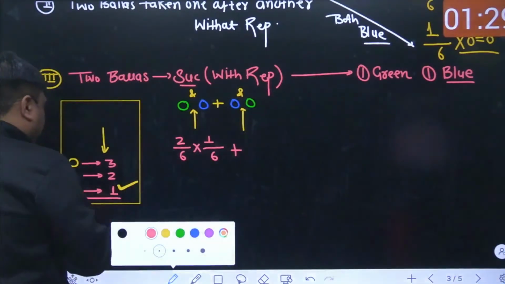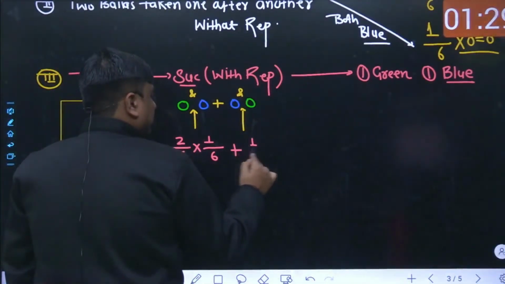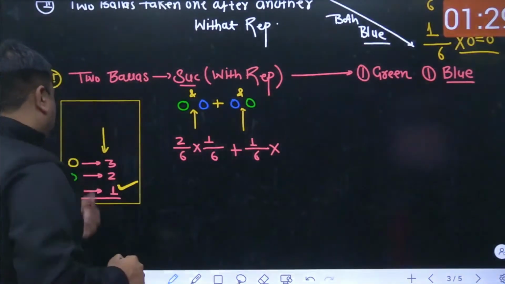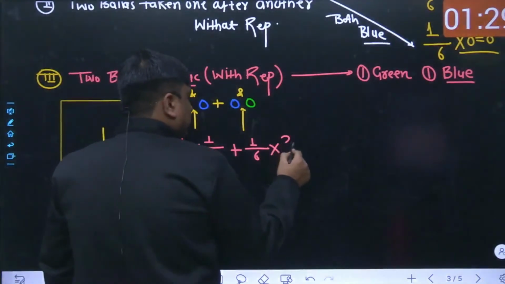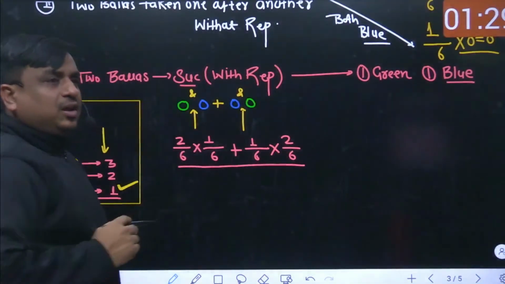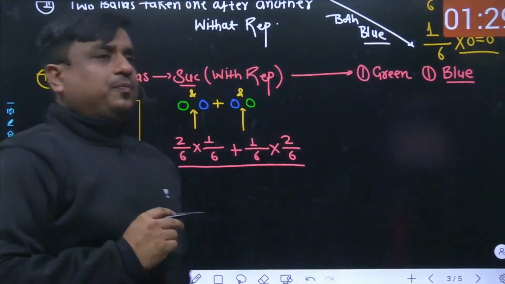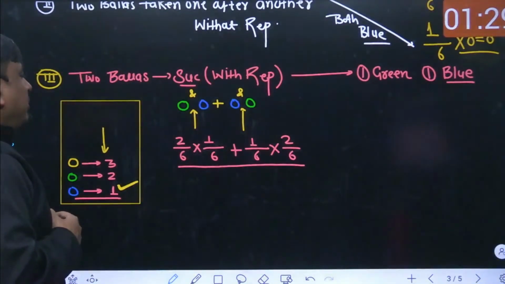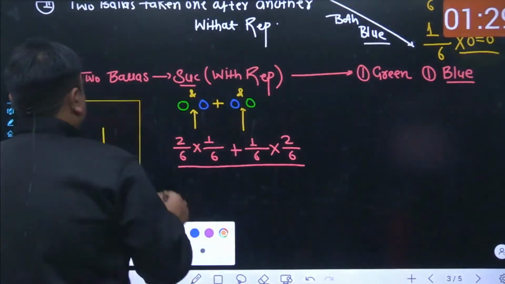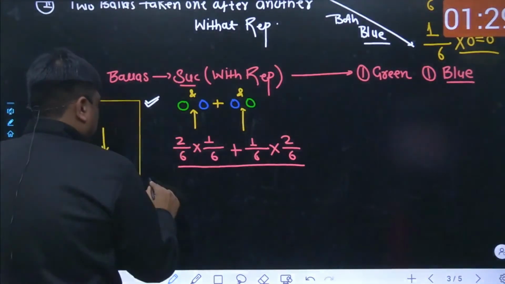How many number of blue ball we had? That has been 1 out of 6. And how many total number of green balls we had? And that has been 2 out of again 6. And this is supposed to be the answer over there. Agreed? Till this point, I don't find any of the students would have any kind of doubt. At least there should not be any doubt as well.